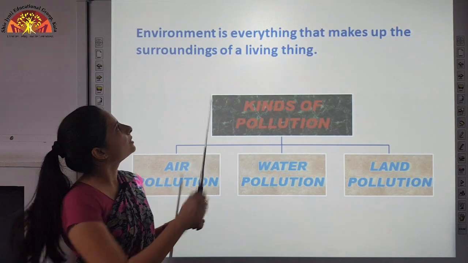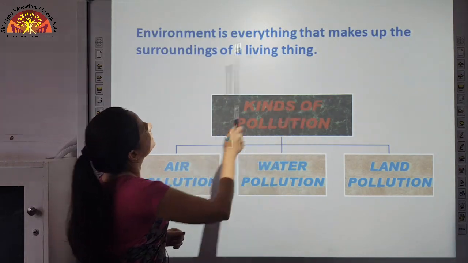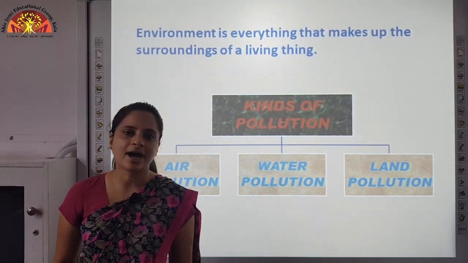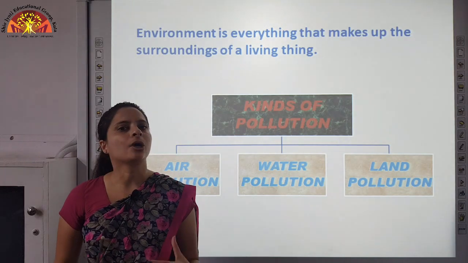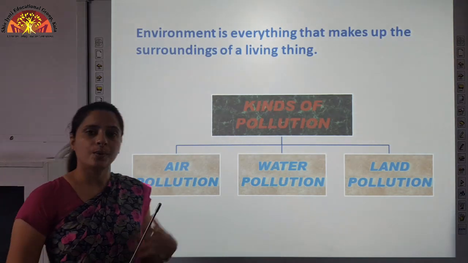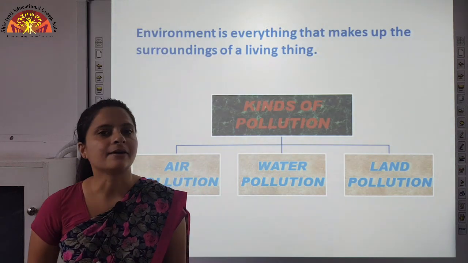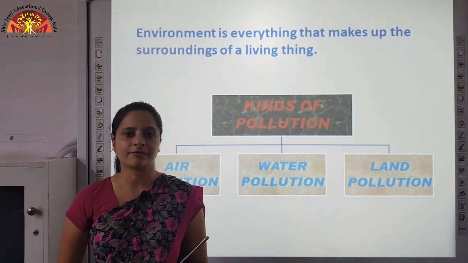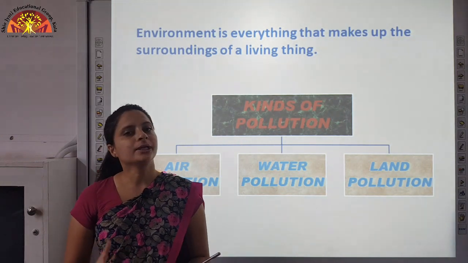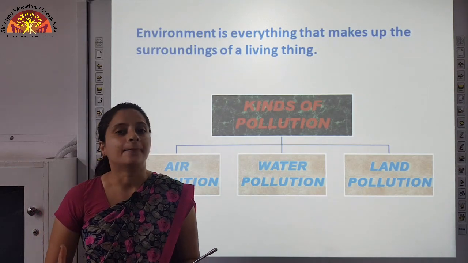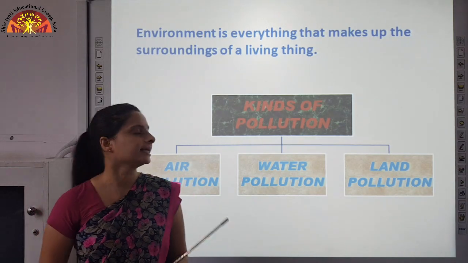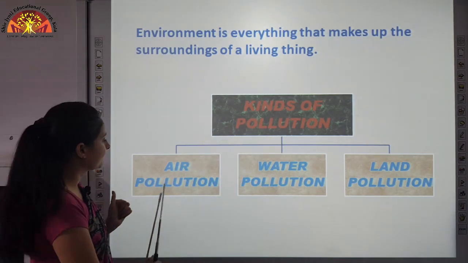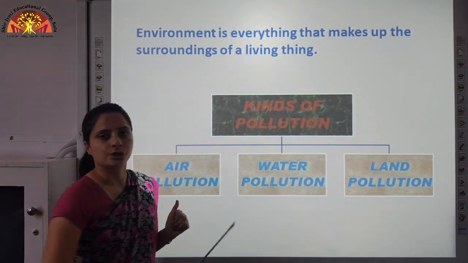Now, as you know, environment is everything that makes up the surroundings of a living thing. Everything which surrounds you is nothing but your environment, and it consists of living and non-living things. But over the years, human beings, to make their lives comfortable, have been harming and polluting the environment. Now, what is pollution? Pollution is the contamination of the air, water or land by the discharge of harmful substances. So here we come to kinds of pollution, that is air pollution, water pollution, land pollution.